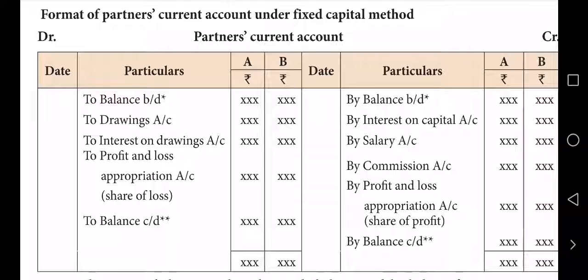Finally it may show a credit balance, sometimes a debit balance, unlike capital account, which always shows a credit balance. If it is a credit balance, it goes to the liabilities side; if it is a debit balance brought down, it goes to the asset side. See the format, that's all.